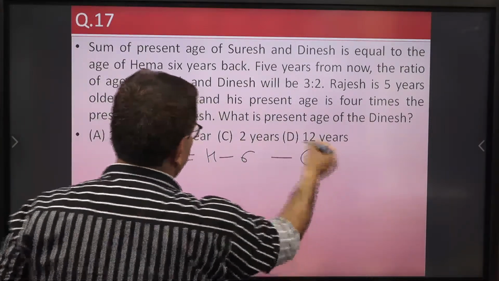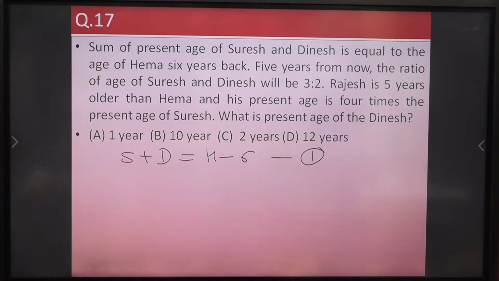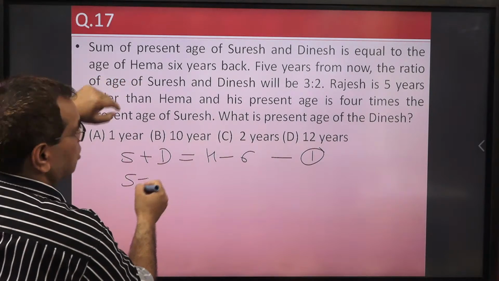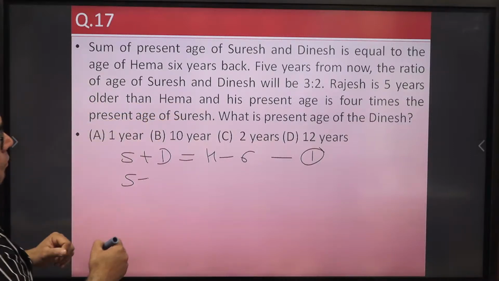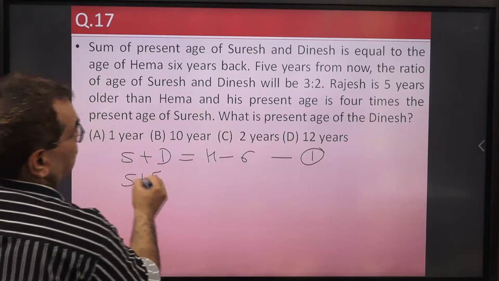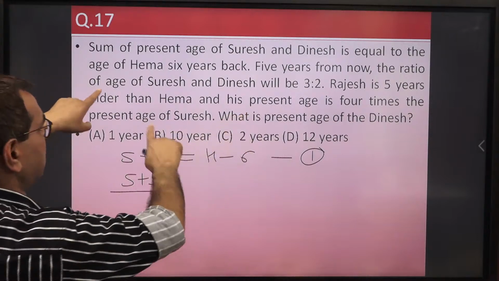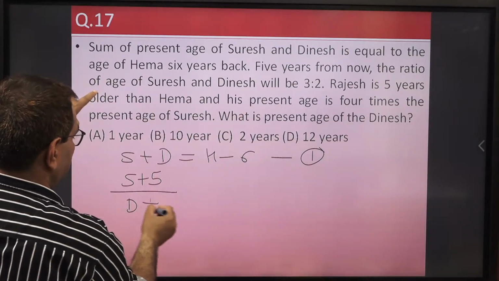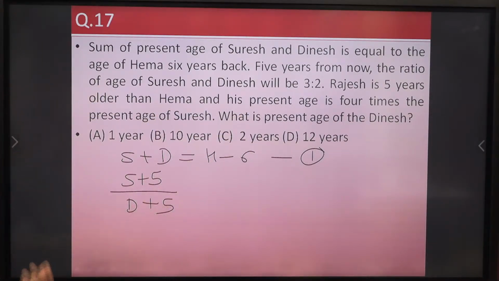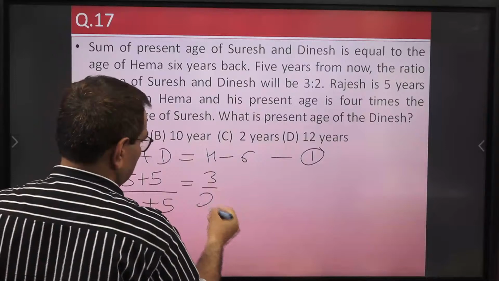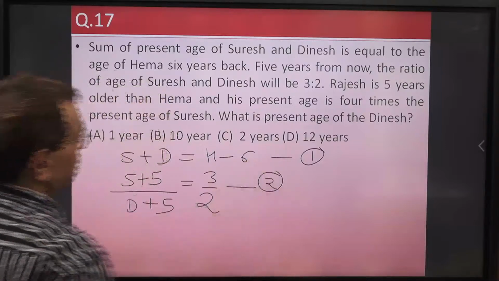First equation we formed. Now 5 years from now, the ratio of age of Suresh and Dinesh: S plus 5 upon D plus 5. Age of both will be increased by 5. So S plus 5 upon D plus 5, and this ratio will become equal to 3 upon 2. So this is equation number 2, simple.